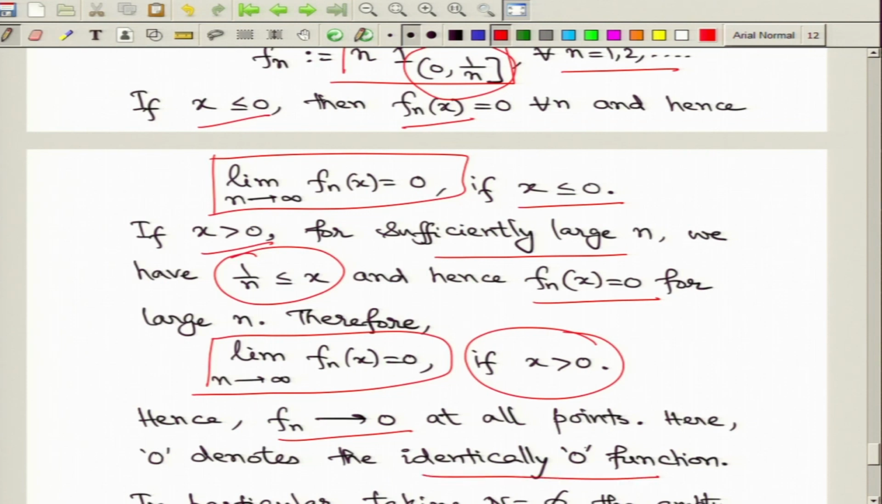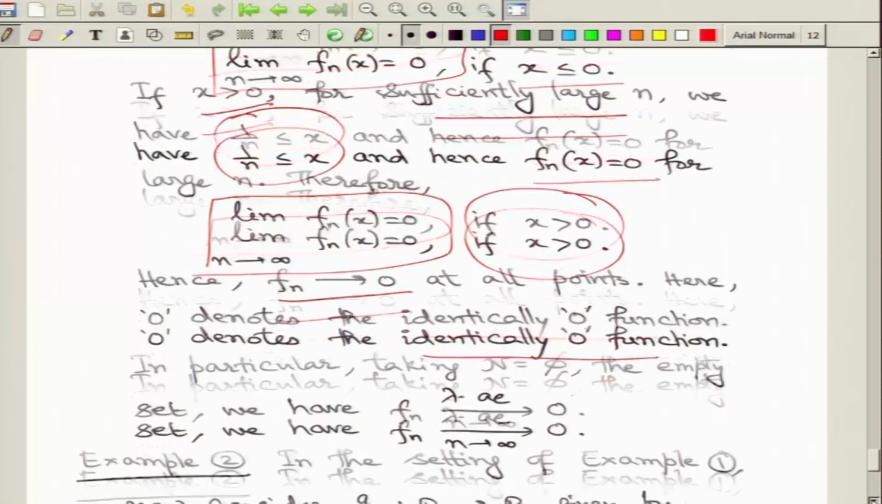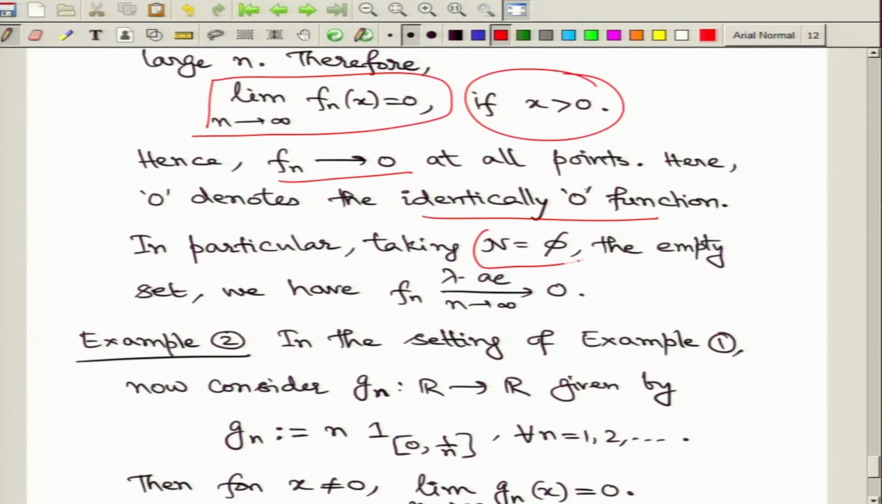which is the identically 0 function, and hence what we conclude is that we can take the set N to be the empty set, and on the complement of the empty set, meaning the whole set, you have the almost everywhere convergence. So, let us make a minor change in this example and we will see how the almost